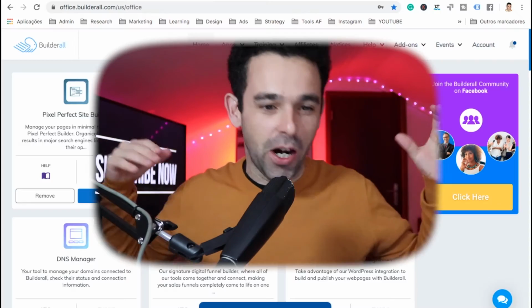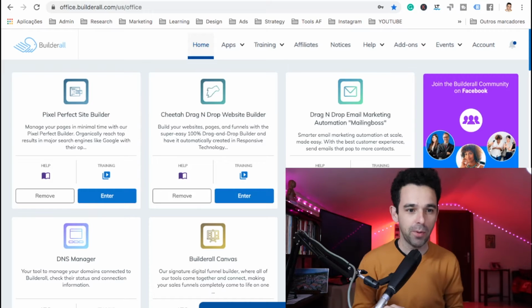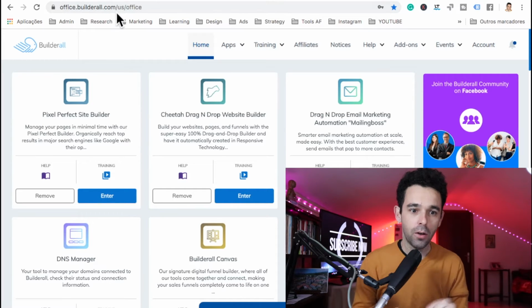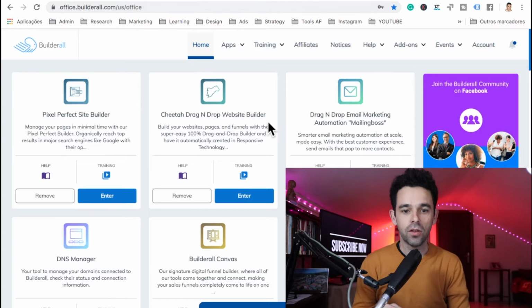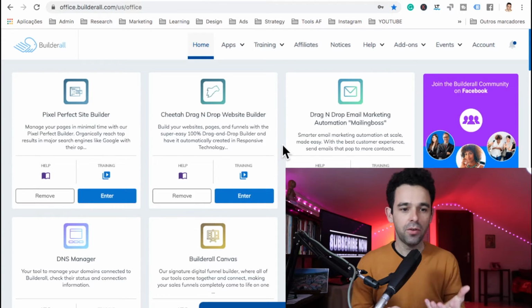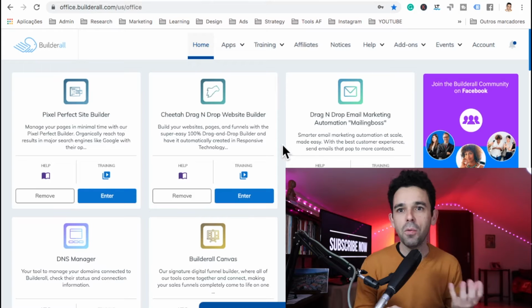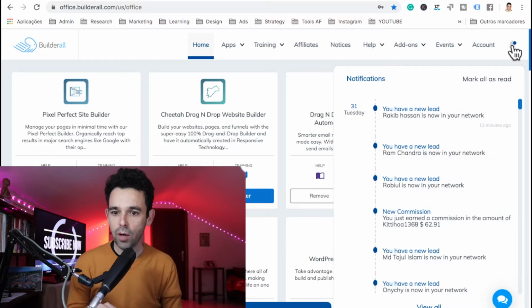Alright, let's hop into my computer right now and let's start. Alright, here we go. Here I'm at the dashboard of Builderall. And to go to the dashboard of Builderall, you just go to office.builderall.com. Now here, the first thing that I always do when I come to my Builderall dashboard is I come to this button right here, which is the bell on the right corner.